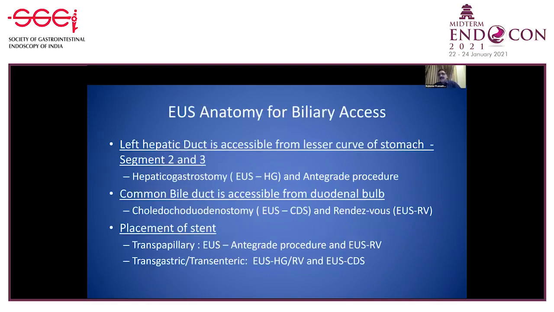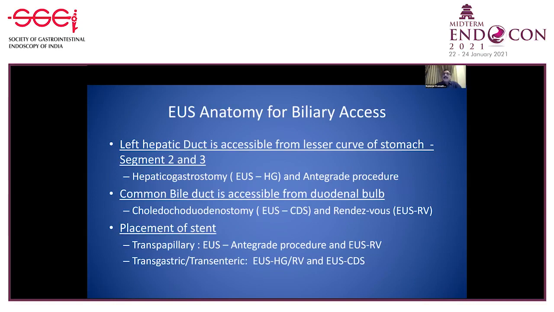How do we access the biliary tree? Basically, there are 2 anatomical areas from where we can access it. The first is the lesser curve of the stomach, which comes into contact with the liver, segment 2 and segment 3. Here, we can access the dilated biliary system from segment 2 or segment 3 and perform an antegrade procedure, that is, passing the guide wire across the stricture and across the biliary enteric anastomosis into the intestine, and then placing the stent across the stricture or across the biliary enteric anastomosis.